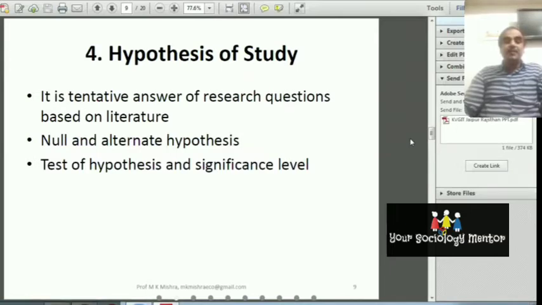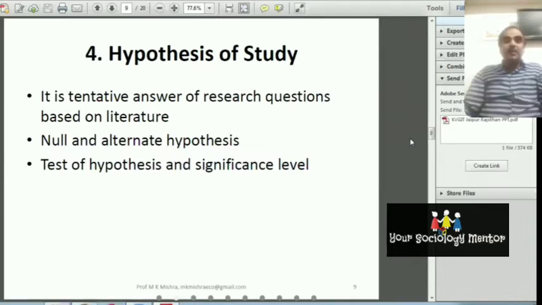The null hypothesis is an unbiased hypothesis. So you can say that there is no significant impact of these independent variables on the knowledge of students. You can make the null hypothesis like this. The alternate hypothesis will be that there is a significant impact of these independent variables on the dependent variable. Like this, you make this. Okay, so null hypothesis is denoted by H0 or HO, while alternate hypothesis is denoted by H1 or HA.